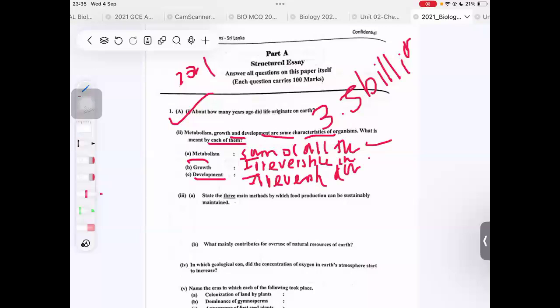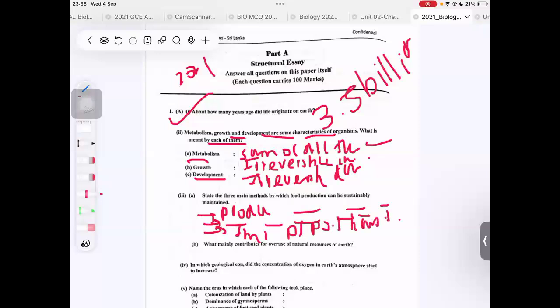Third one, state the three main methods by which food production can be sustainably maintained. What are the three main methods? That is production of high-yielding varieties of plants and animals, production of disease-resistant plants and animals, improvement of post-harvest technological methods, right?